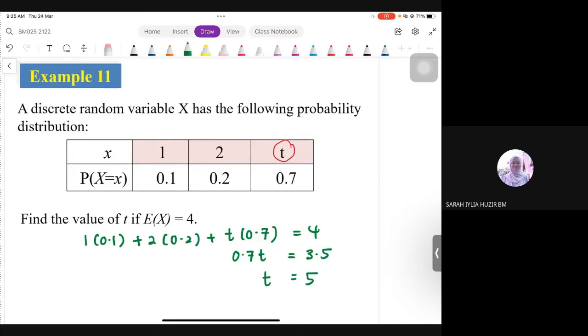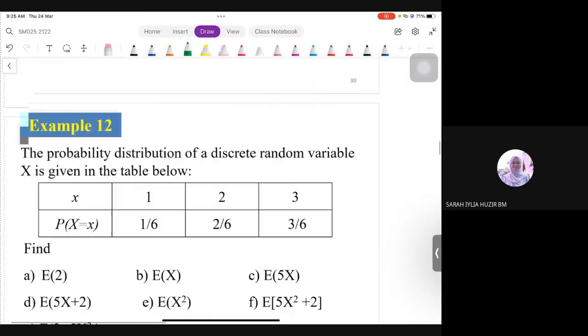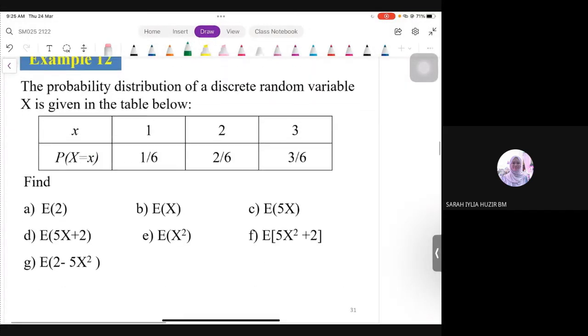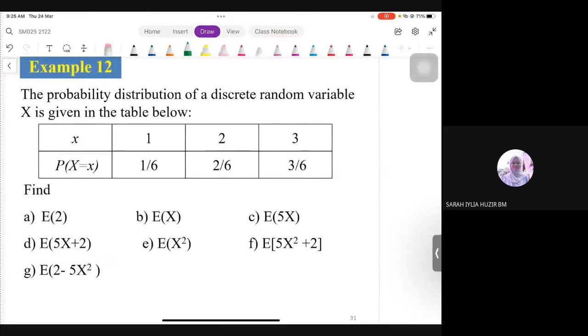Nampak simple kan? Memang dia simple pun senang. Dengan syarat ingat formula. Okay, saya pergi laju je yang ni. Kita pergi next part. Okay, ini yang menariknya. So kalau nampak tu soalan tu semua ada melibatkan properties. Okay, so we have probability di table below. Find first part E(2), E(X), ada banyak-banyak kat situ, kita nak cari satu-satulah.